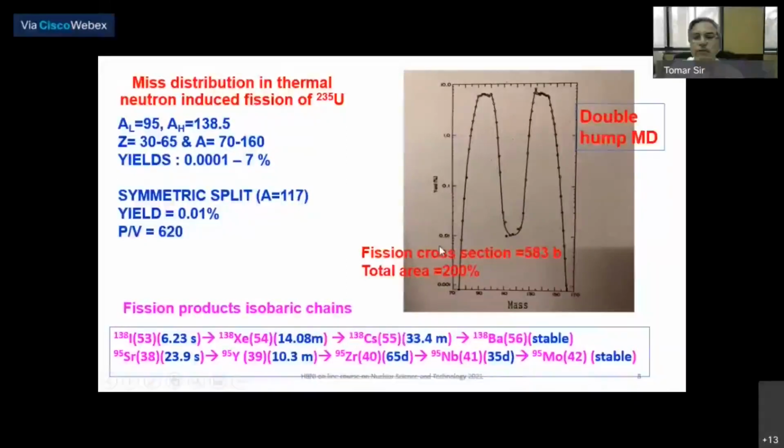And like this, for every mass chain, you will have this kind of isobaric chain. If there are about 70 mass chains from 80 to 150, and for each mass chain about 4 to 5 products, then 70 times 5 is about 350 to 400. So there are about 400 fission products formed in the fission, and their yields are in this way.